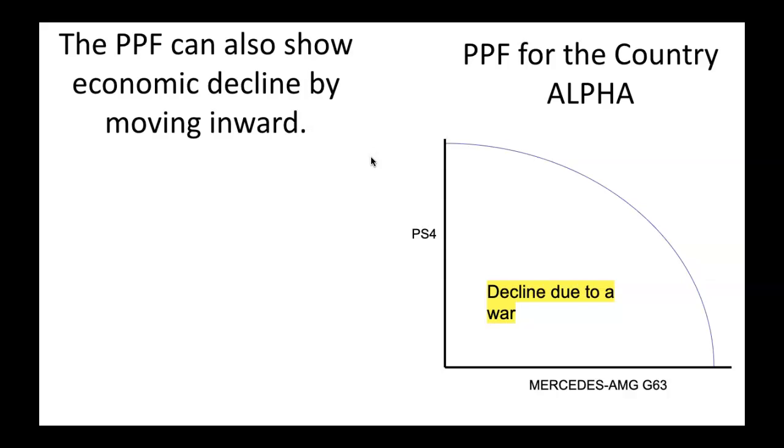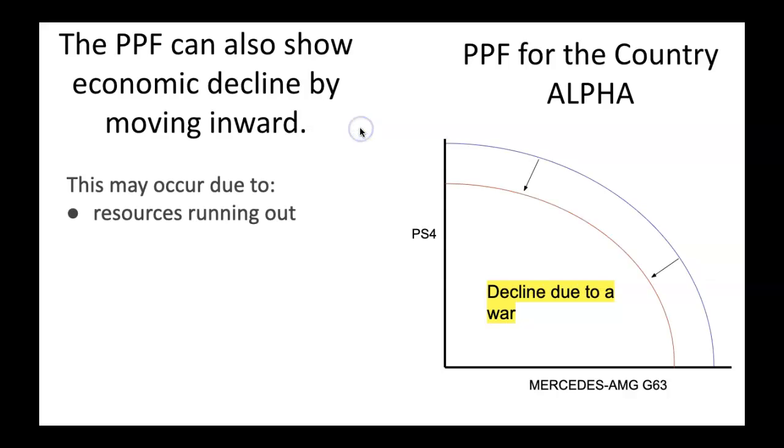Countries go to war, particularly our Civil War. Our Civil War was terrible for our PPF. Lots of destruction of bridges and factories and farms and a lot of deaths of humans, which of course affects the labor force. Those sorts of things can move a production possibilities frontier inward.